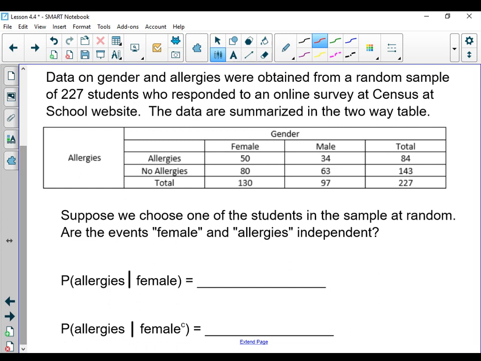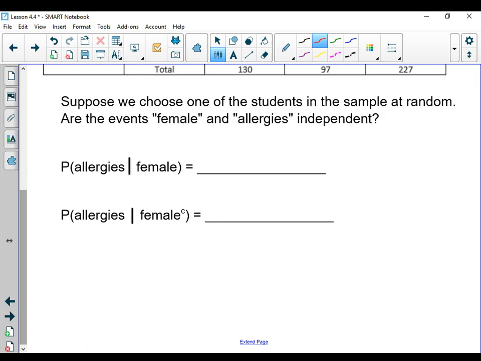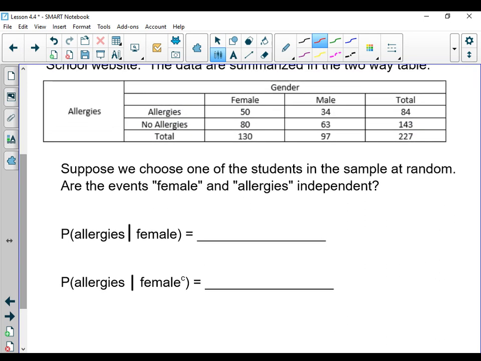Well, if they're independent, the probability that they have allergies, given that they're female, should be the same as them having allergies, given that they're not female. So let's start out with the first part. What's the probability that they have allergies, given that they are a female? Well, since I know that they're a female, I'm going to focus only on the female data.